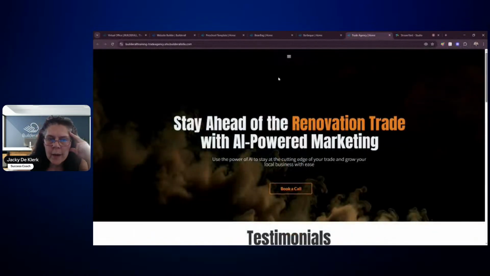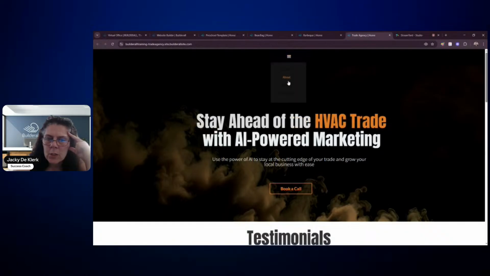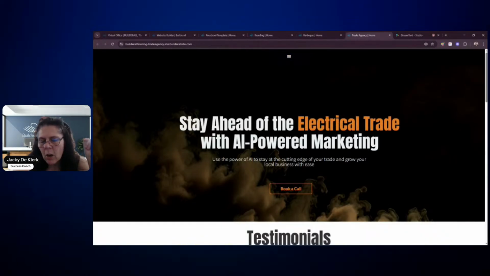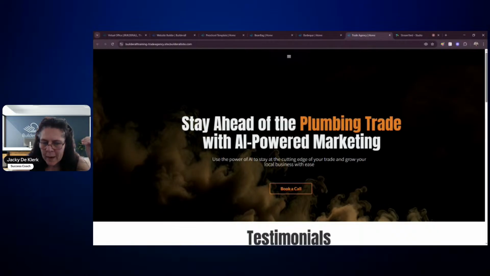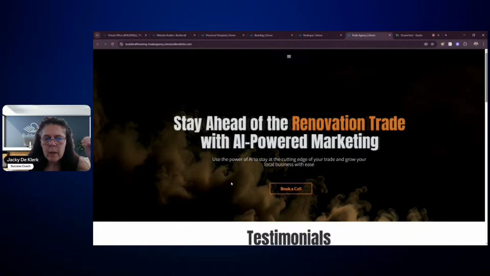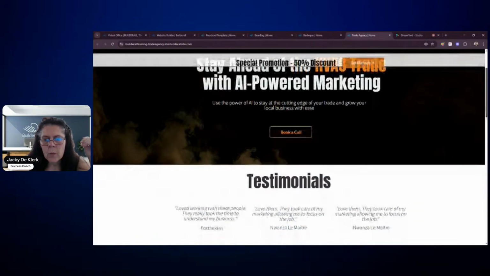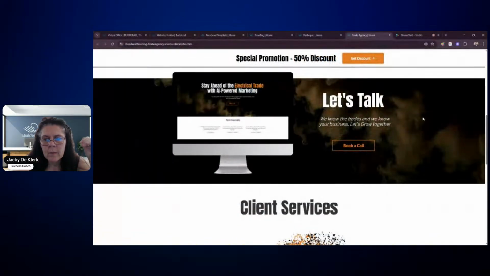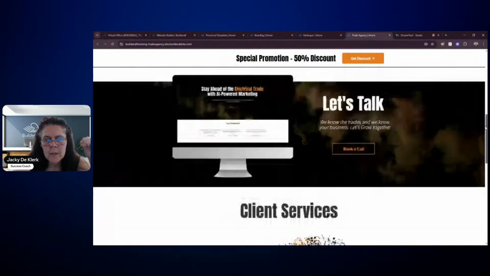Then we've got the trade agency, which was the button at the top that you can choose, burger menu. Again, we make use of the rotation banner at the top, as well as an AI image that we created here. Then we've got our testimonials. We've got, again, a fixed background that is scrolling behind, that is transparent. That's why you get that effect.